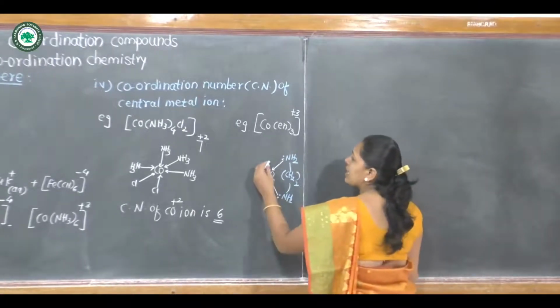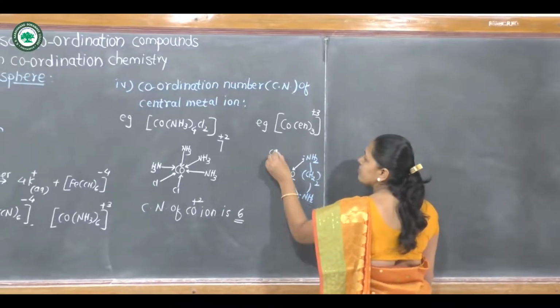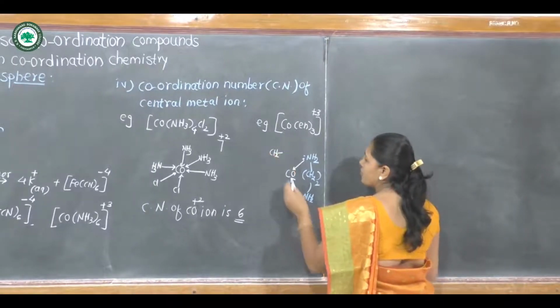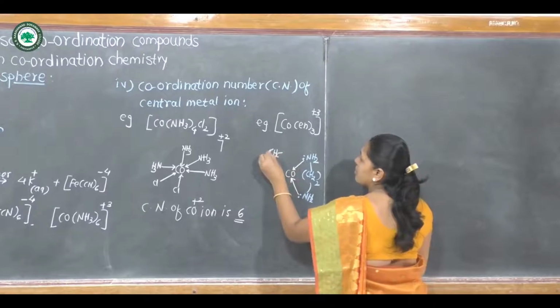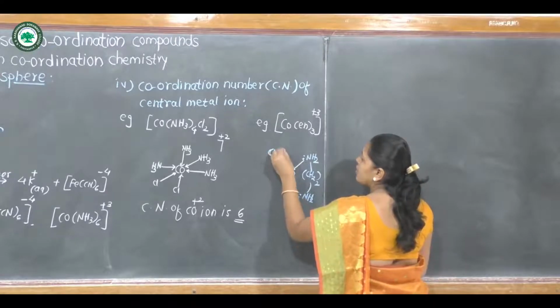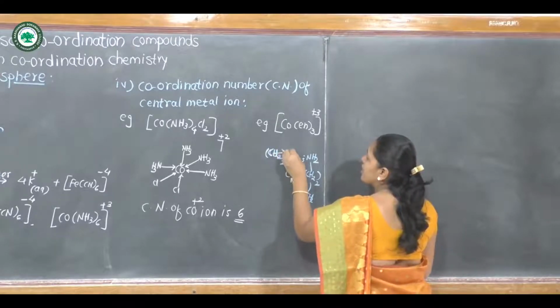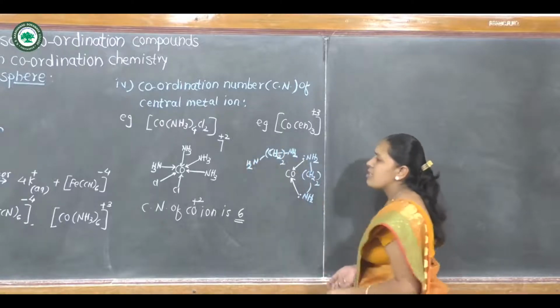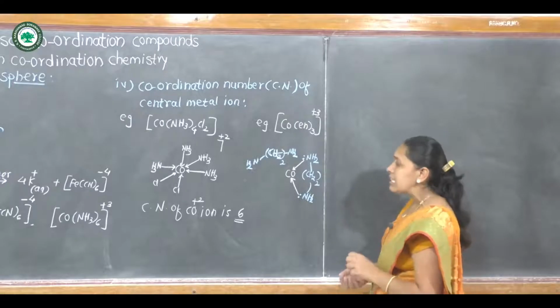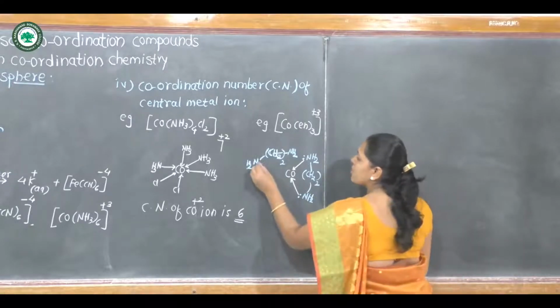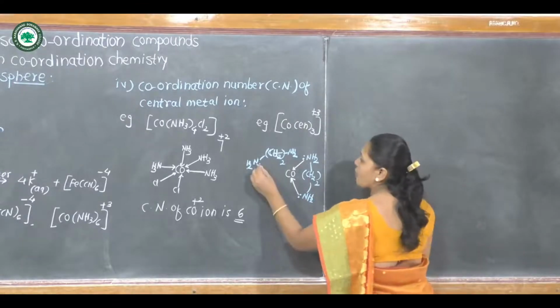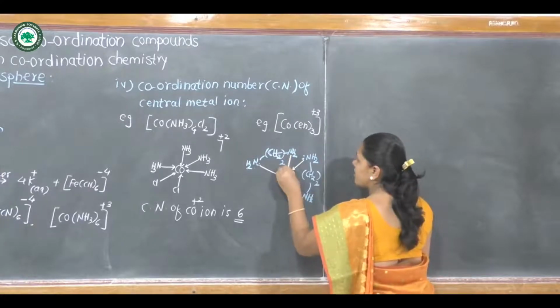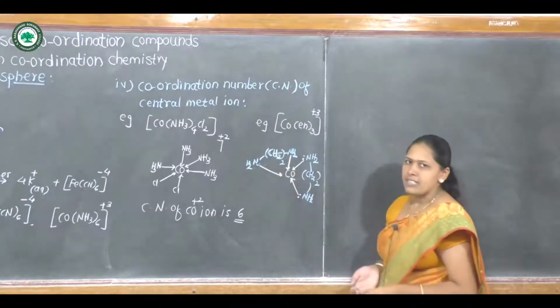Similarly, another ethylene diamine, CH2 twice, NH2 and NH2. This is the second ethylene diamine molecule. It also can form two coordinate bonds with the central metal ion like this.